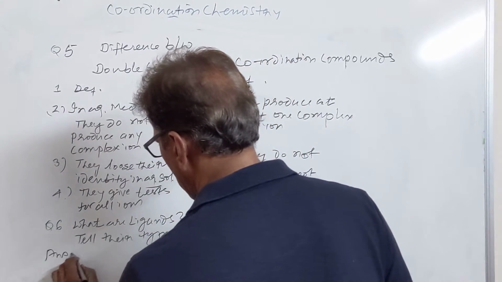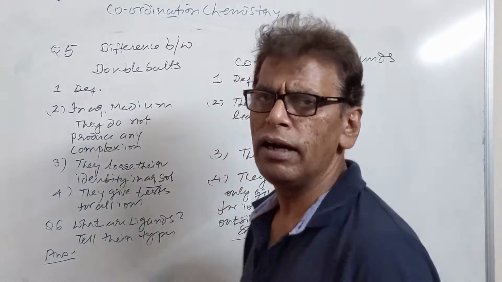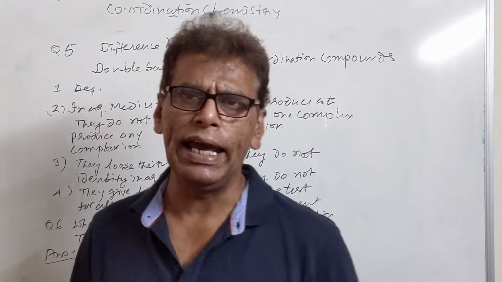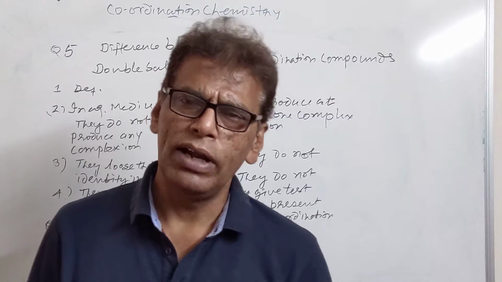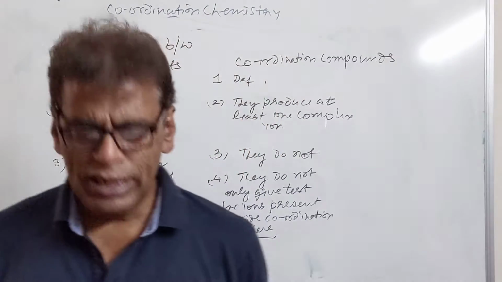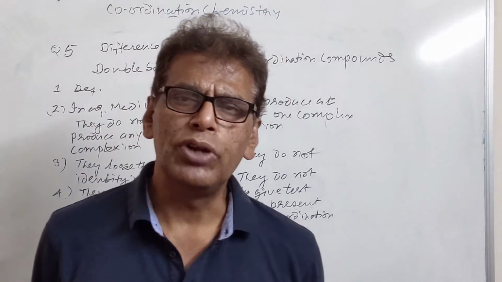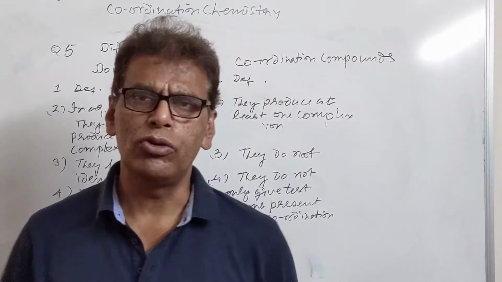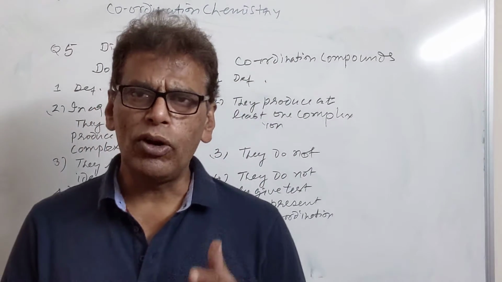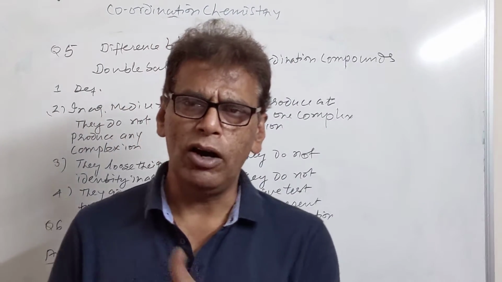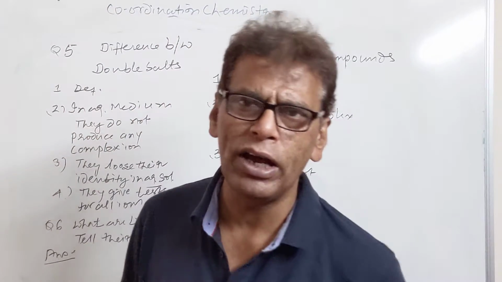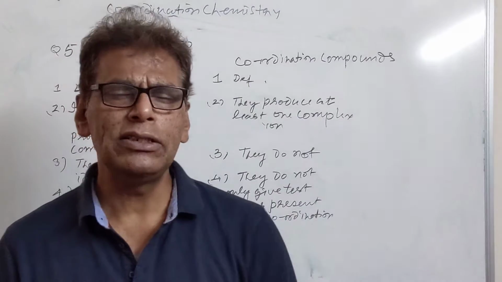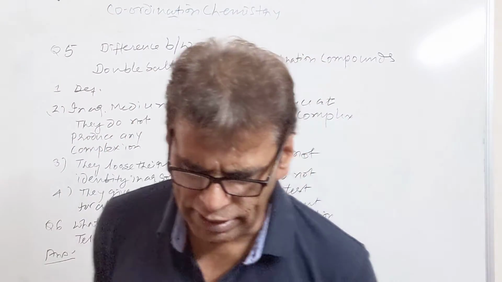As we defined earlier, ligands are electron rich neutral or negatively charged species which bind themselves to the transition metal ion through coordinate bond. And these coordinate bonds are formed by the overlapping of the orbitals of the ligand containing lone pair of electron with hybridized orbitals of the transition metal ions.